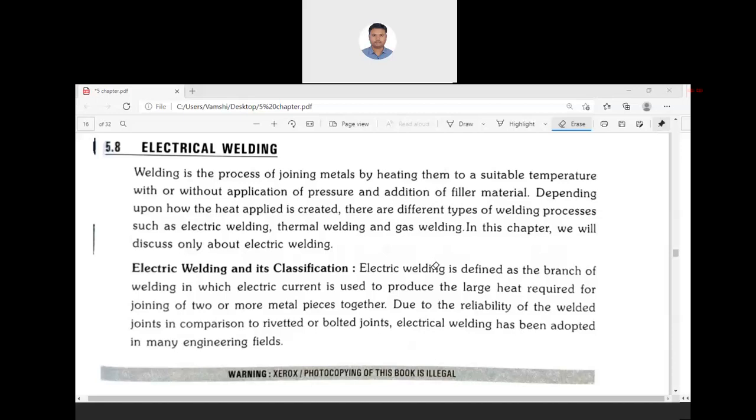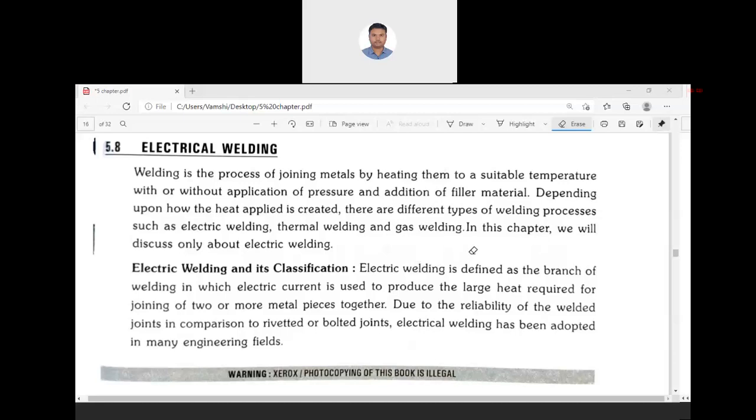But in case of normal welding, the two metal objects, their shape and size, won't be affected. Simply they are brought together and we are just heating one particular point. Then some additional element, some quickly melting durable material, we put in between so that it will melt faster and join. This is the normal process.